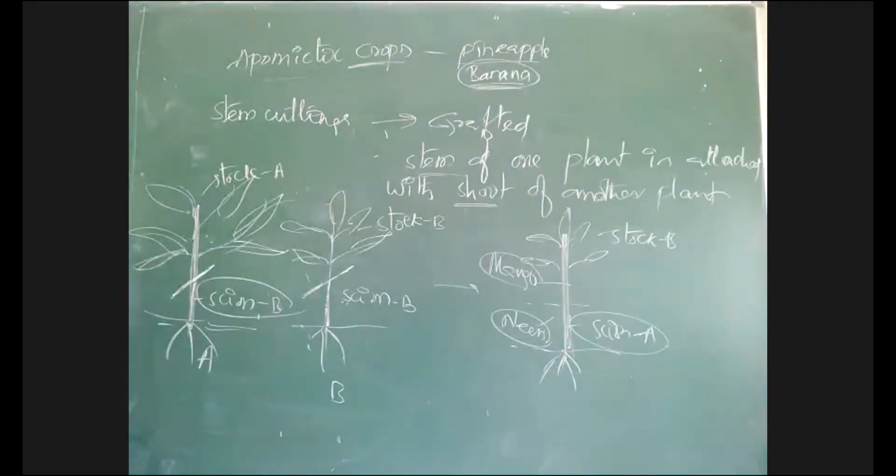Wait, I said it opposite. Wait one second. Scion, stock. Scion is the top portion. Stock is the lower portion.